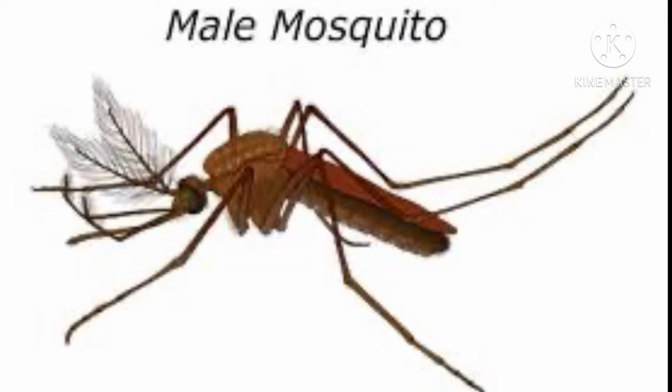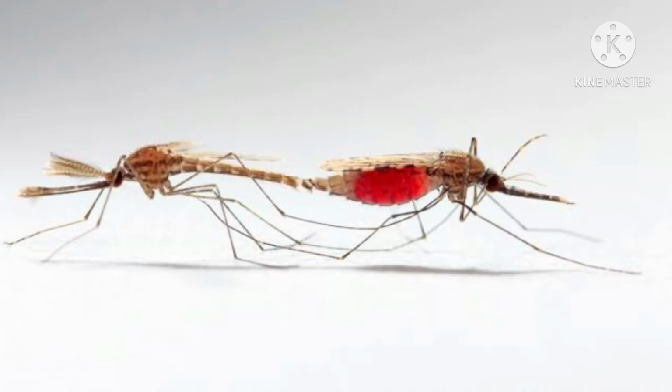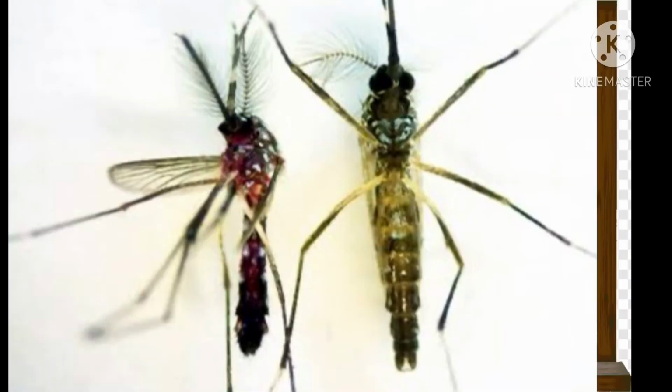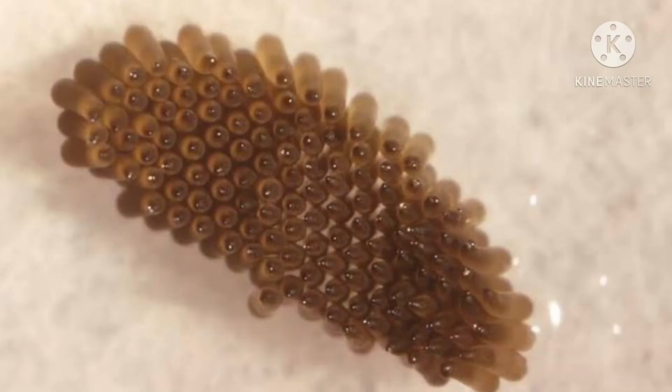Male mosquitoes only live for about a week and have no purpose after mating with the female, so mosquitoes only mate once. The female mosquito only requires the sex cell of the male for the rest of her life to produce a few batches of eggs.